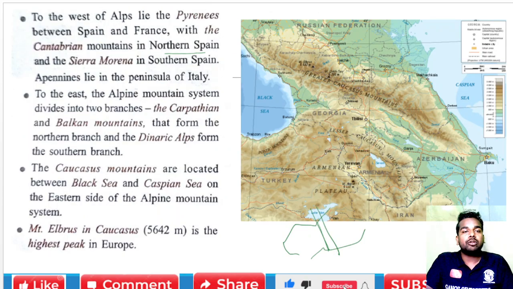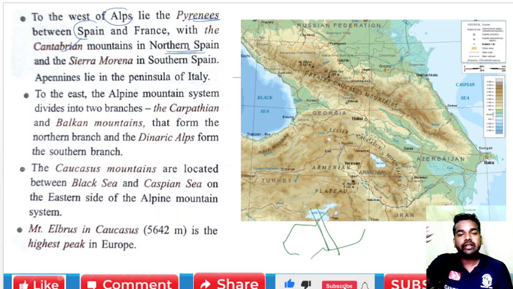Now, to the west of the Alpine mountain system, that is to the west of the Alps, lies the Pyrenees, between Spain and France, with the Cantabrian mountains in northern Spain and the Sierra Morena in the southern plains. So what is located to the west of the Alps? The Pyrenees.